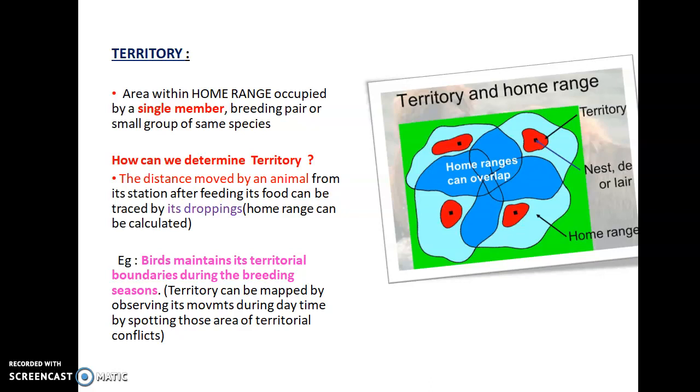So that is called a territory conflict. These territory conflicts are clearly demarcated at the time of breeding season. So this is called a territory.